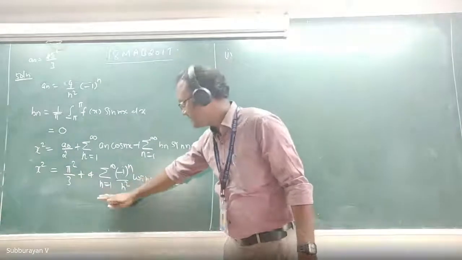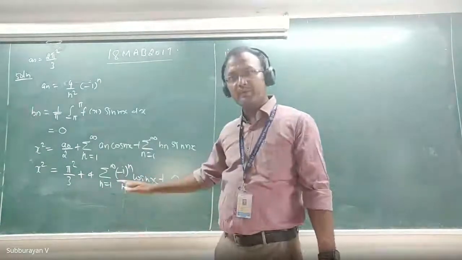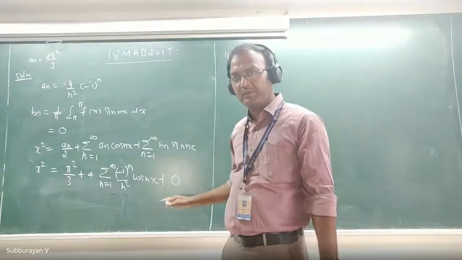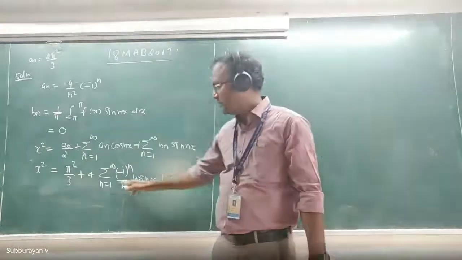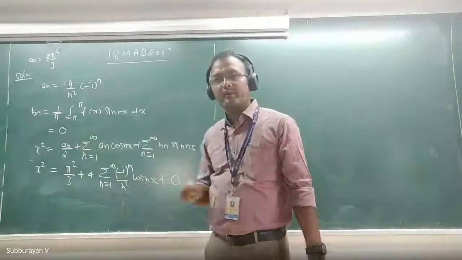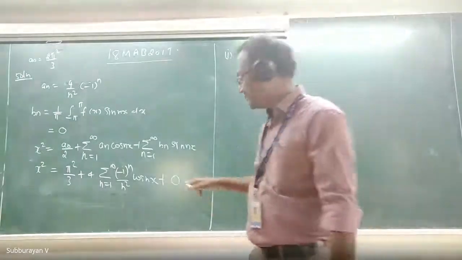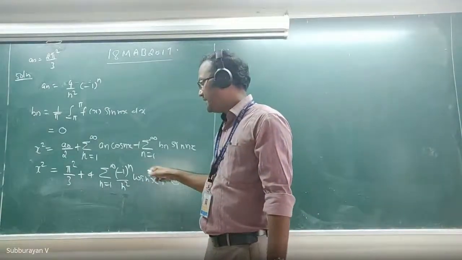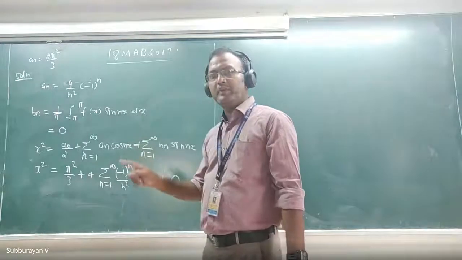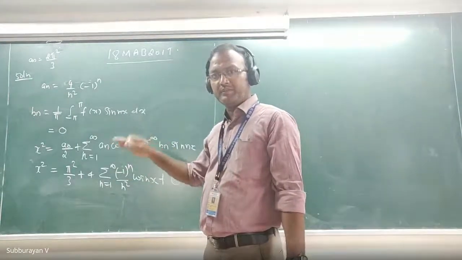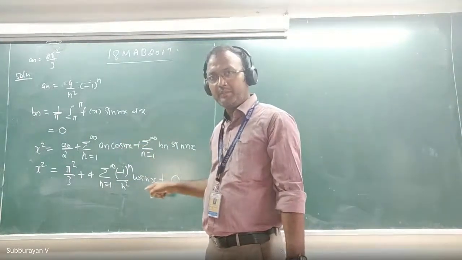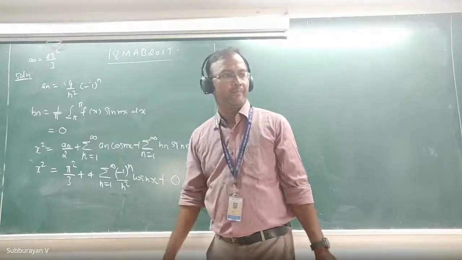This series gives 1 by 1 square plus 1 by 2 square plus 1 by 3 square and so on. Okay. So what should I do here? I have to choose a particular value for x, so that if I substitute the value of x here, it gives the series 1 by 1 square plus 1 by 2 square plus 1 by 3 square and so on. Can you please tell me what is the value of x?